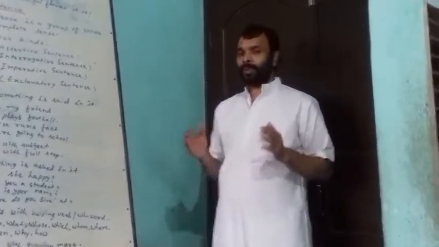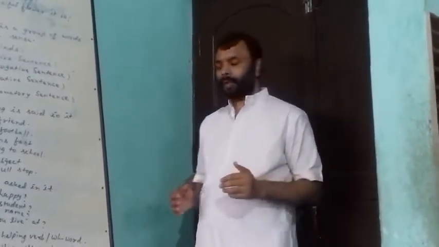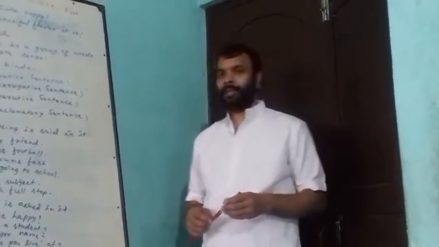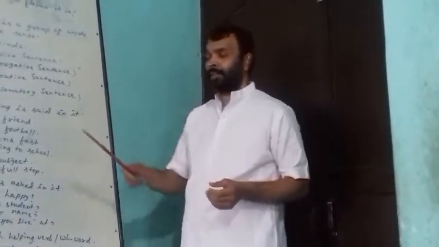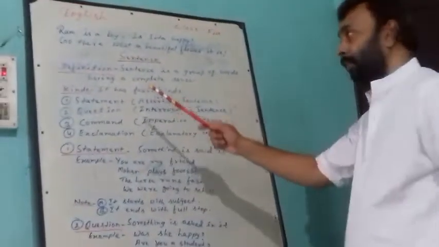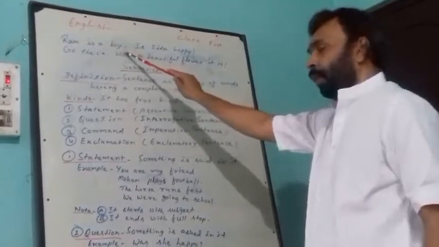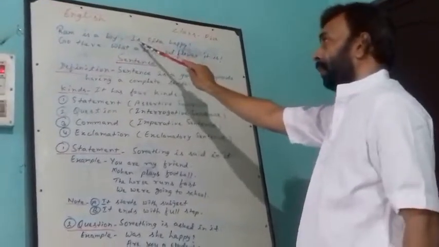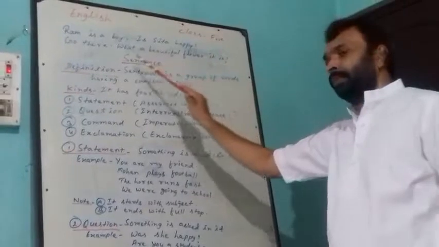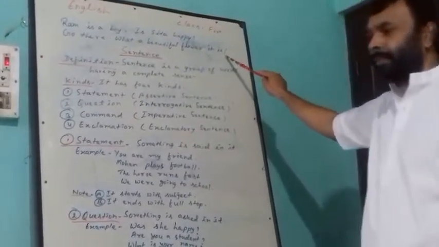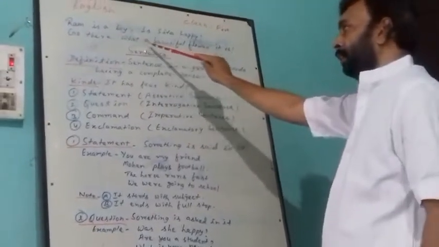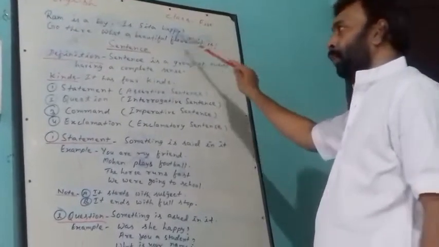Just take your pen and paper and concentrate yourself. Read here. This is Ram is a boy. Is Sita happy? Go there. What a beautiful flower it is. You should see these all are sentences. So today we shall study sentence.